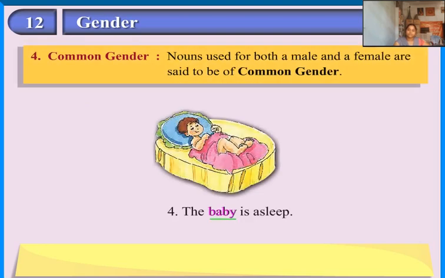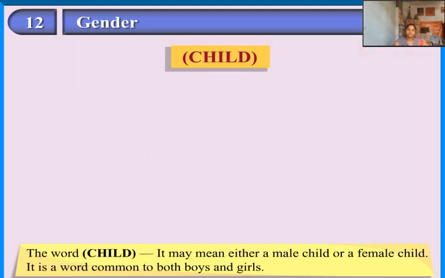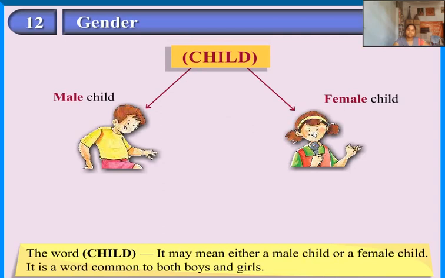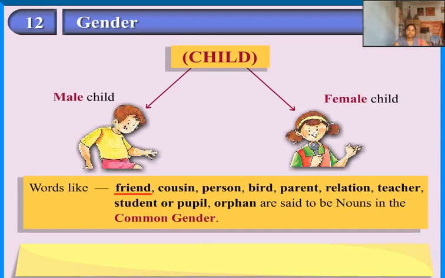Common gender. Nouns used for both a male and a female are said to be of common gender. The word child may mean either a male child or a female child. It is a word common to both boys and girls. Words like friend, cousin, person, bird, parent, relation, teacher, student or pupil, orphan are said to be nouns in the common gender.